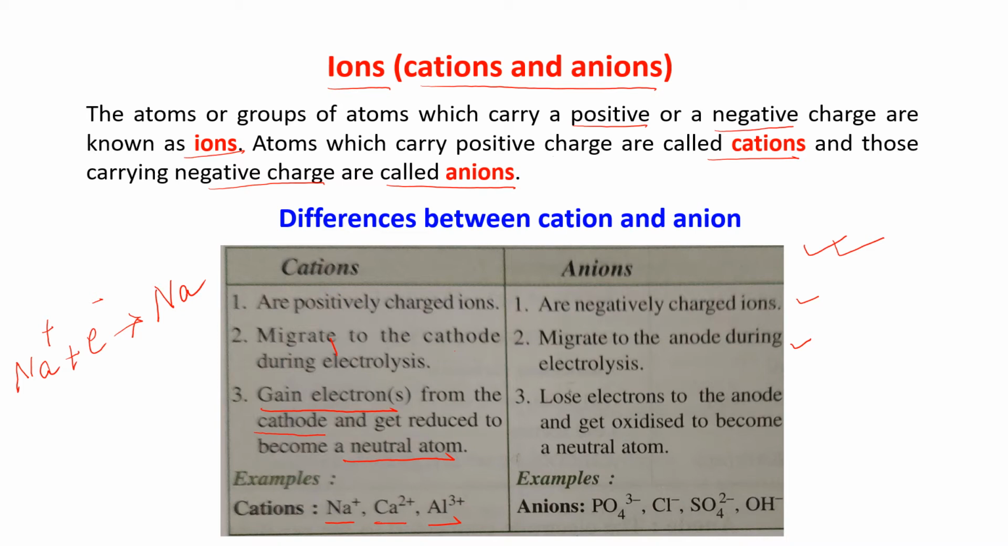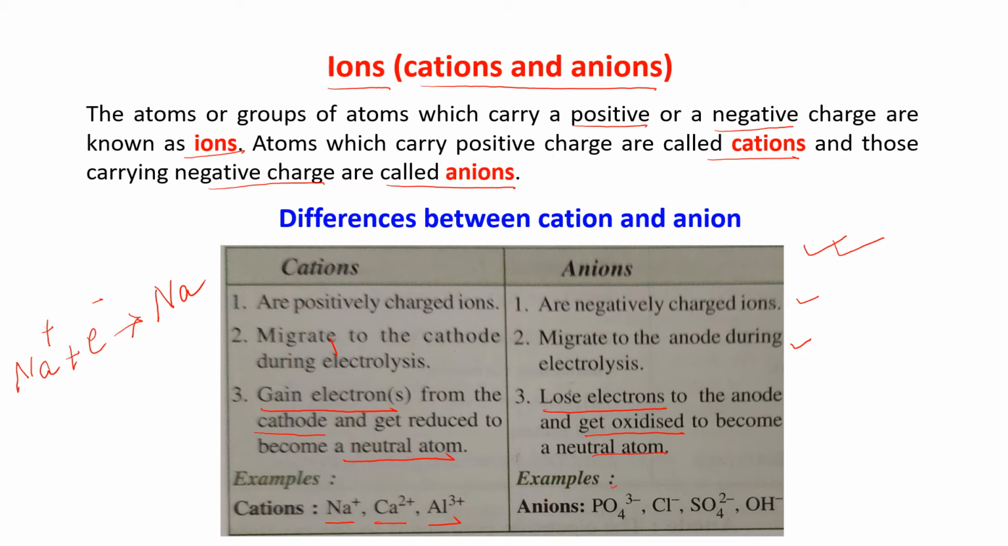Just the opposite for anions. Anions are negatively charged ions, so they are rich in electrons. When they go to the anode electrode, they lose their electrons, because the anode is connected to the positive terminal of the battery, so it has fewer electrons. So anions, being richer in electrons, lose their electrons when they go to the anode and get oxidized. Losing of electron is oxidation, and they become neutral atoms.